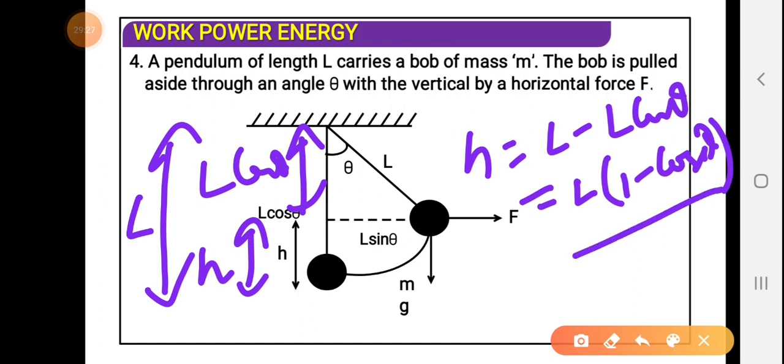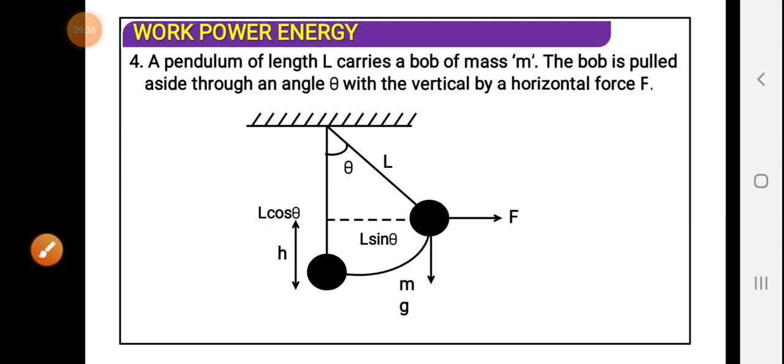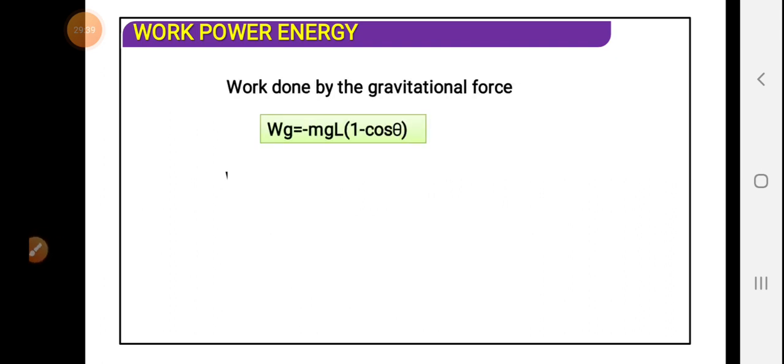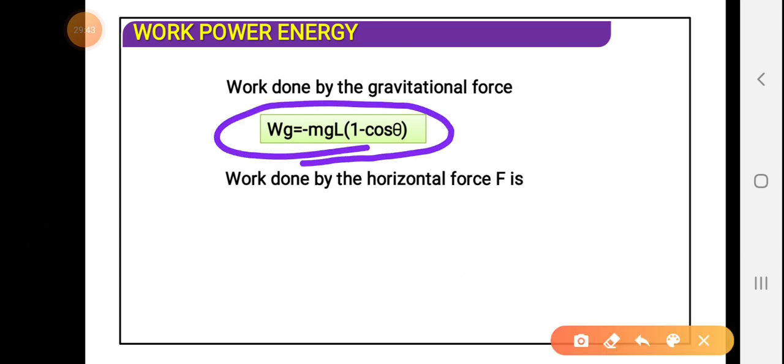This is the expression. So the work done will be equal to minus mgh. Just put the value of h and you will get the answer. See here, this is the example: minus mgL(1 minus cos theta).